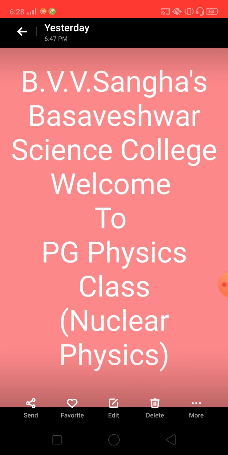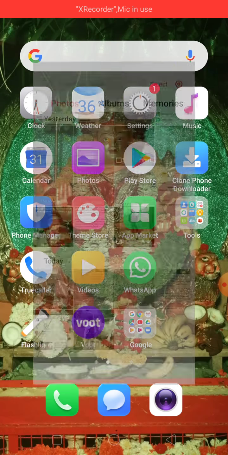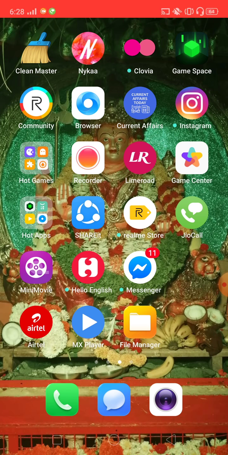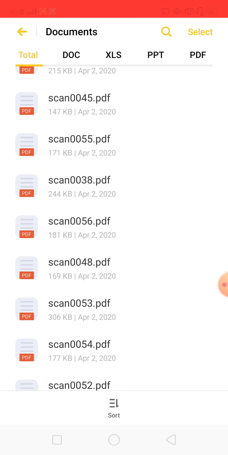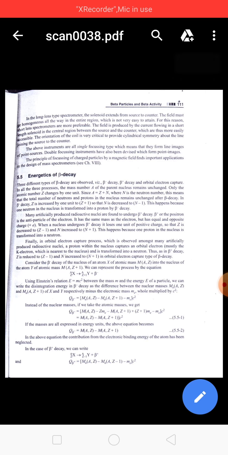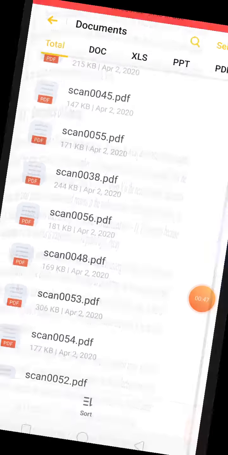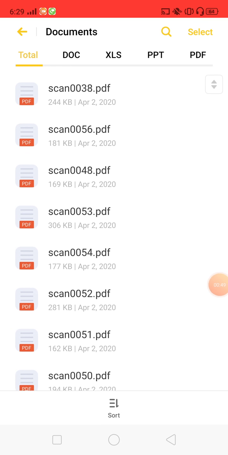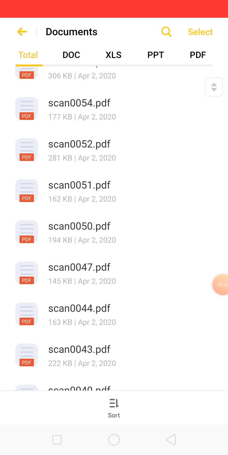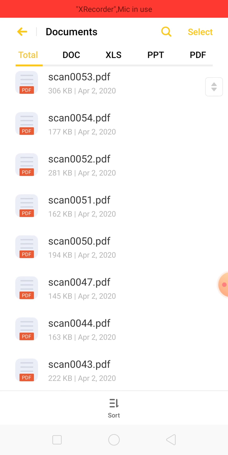Now today I am going to discuss with you the origin of the beta spectrum. Today's topic is very important one, and also we are going to discuss the neutrino hypothesis, which is also a very important topic regarding this unit, that is the beta decay unit.